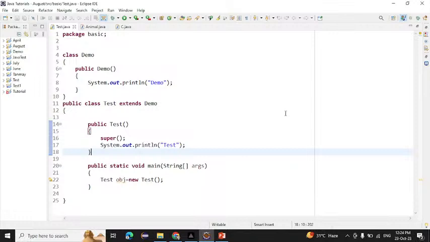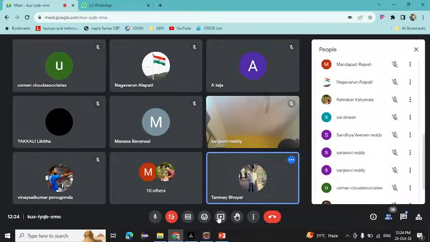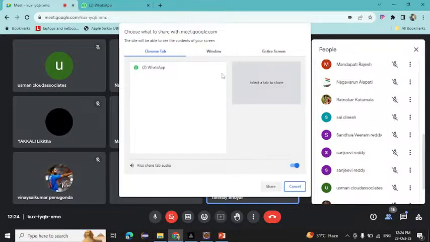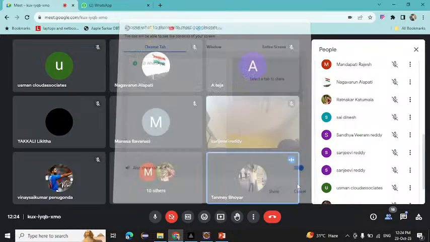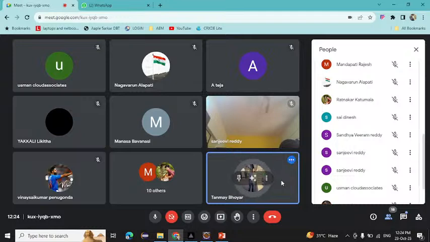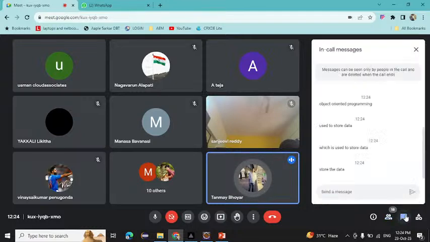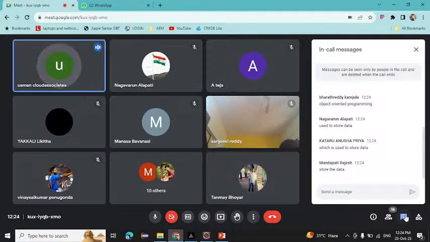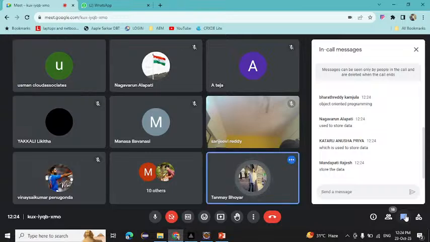Rajesh is saying store the data. Okay, I will share the screen now. Another point? Like, sir, it stores data and we can access this to execute. Yes, it will store the data.